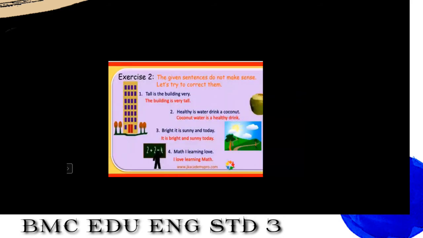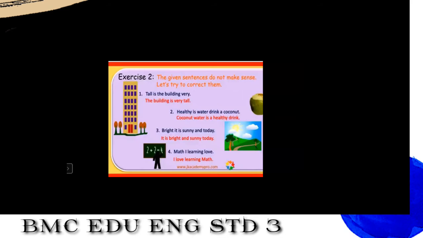Now students, here the given sentences do not make sense. Let's try to correct them. Now we will see how when we write a sentence with jumbled words, it does not make complete sense. And when we arrange them in a proper order, it makes sense. So the blue ones are all jumbled words. Even if they are written in a sentence form, they do not make any sense. So the red one shows us how to correct it.